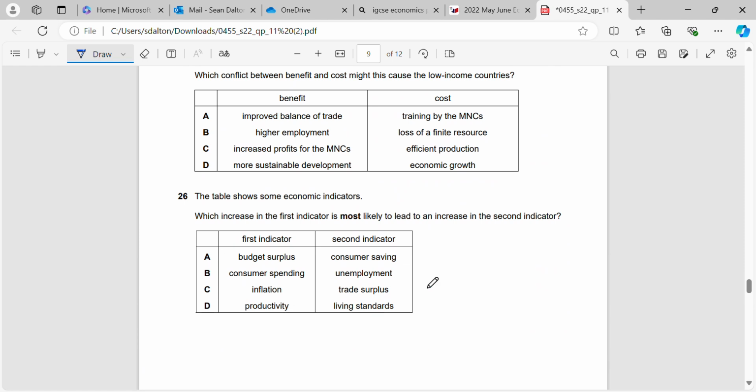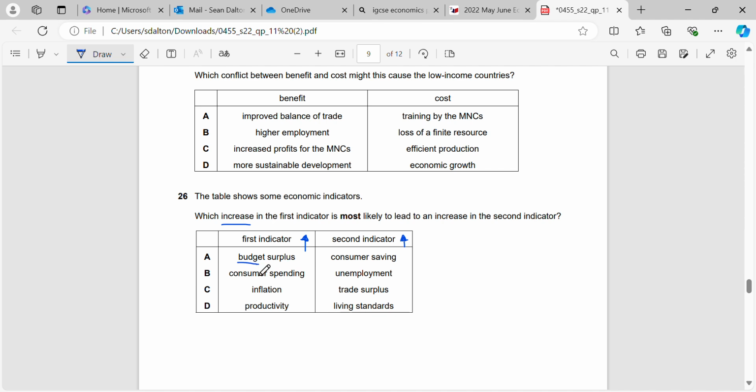Okay, question 26. So the table shows some economic indicators which increase in the first indicator. So we know that the first indicator here is going to go up, will lead to an increase in the second indicator. So we know that both have to go up here. Okay, so let's have a look at them.